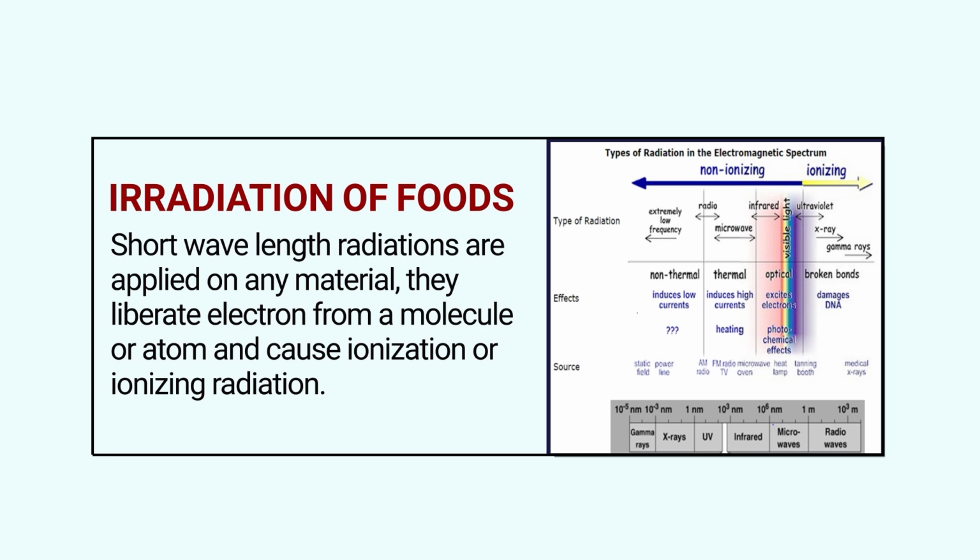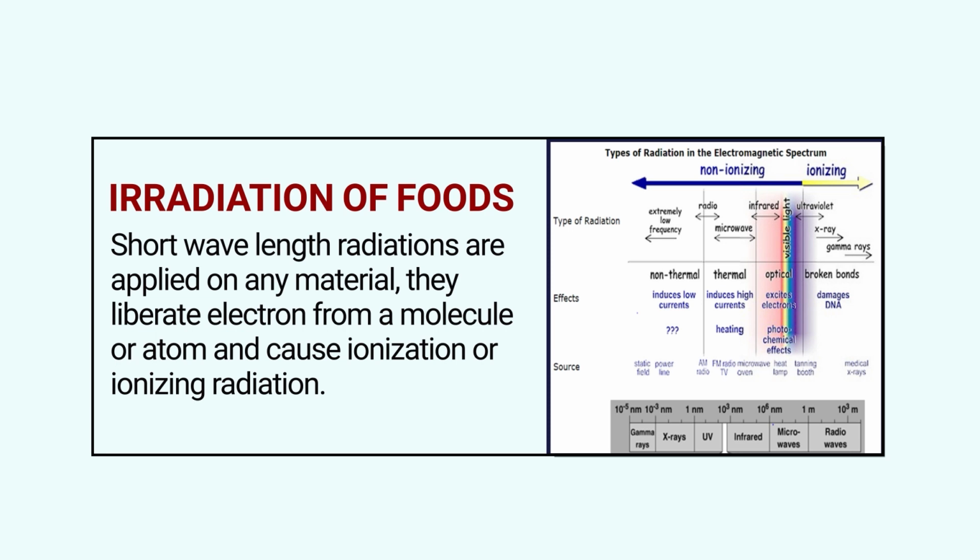If we give the food material an exposure of radiation in this whole electromagnetic spectrum, some of the high energy radiations are able to do something. If short wavelength, it means h-nu or hc upon lambda.